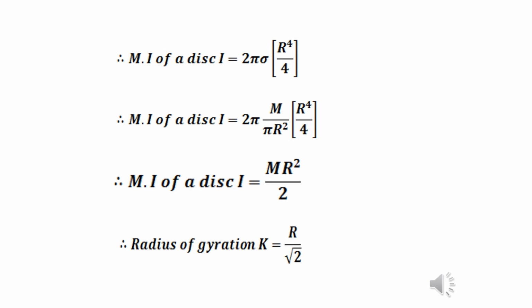Therefore, the radius of gyration k, which is equal to the square root of I by m, substituting the value of I equal to MR square by 2 divided by M, gives the radius of gyration of a disk about an axis passing through its center of mass and perpendicular to its plane, equal to R divided by the square root of 2.